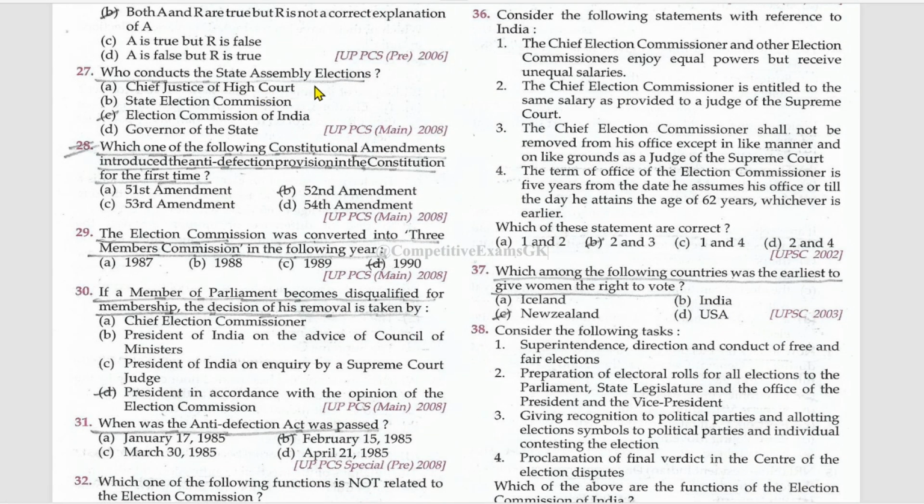Who conducts the state assembly elections? Election Commission of India. Which one of the following constitutional amendments introduced the anti-defection provision in the Constitution for the first time? 52nd Amendment Act. The Election Commission was converted into a three-member commission in the following year, 1990.